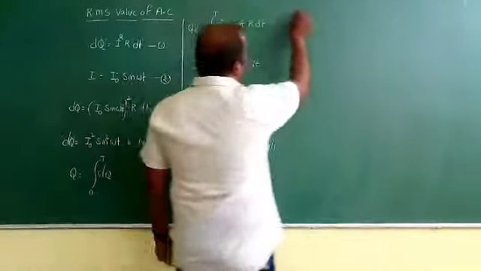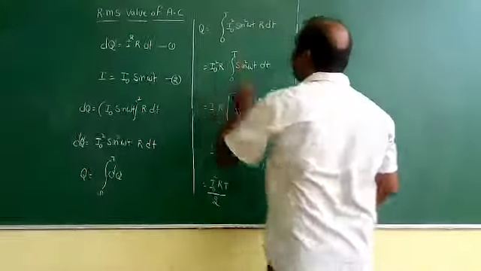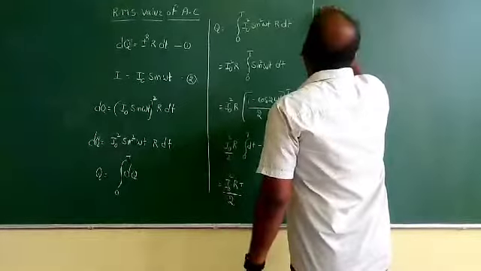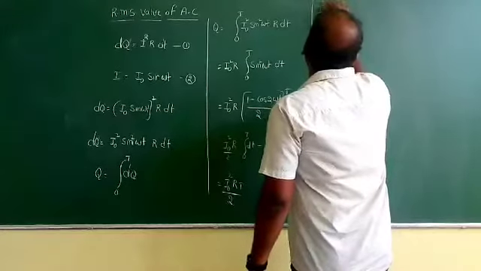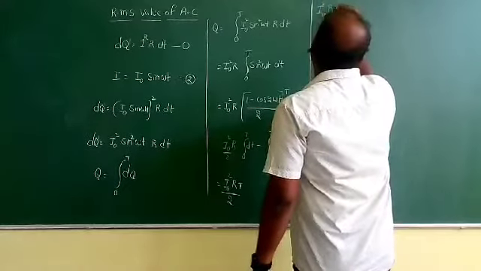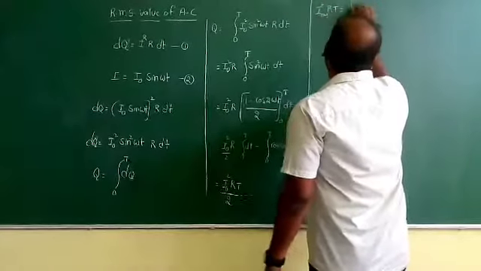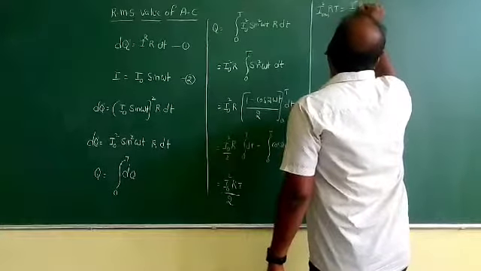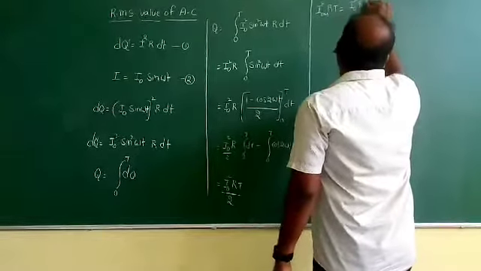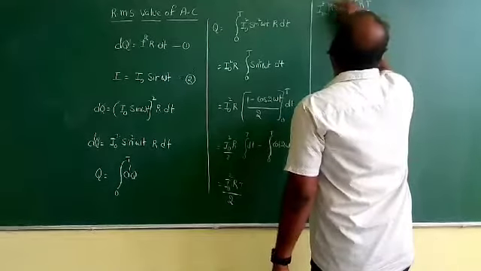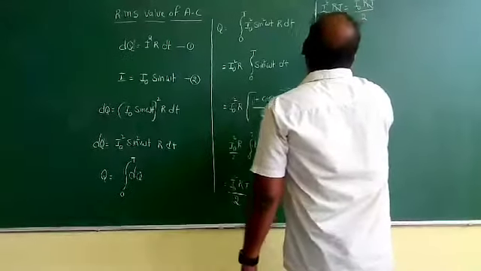Then we can equate this Q value: I RMS square R into t is equal to I naught square R into t by 2. RT cancel.